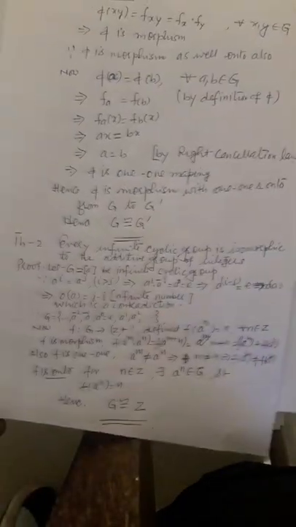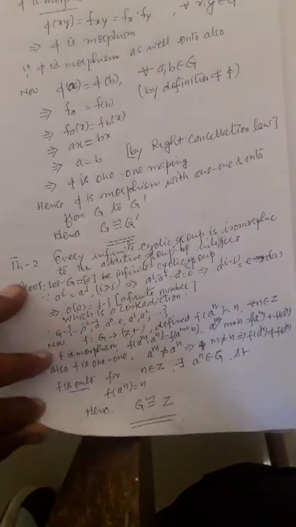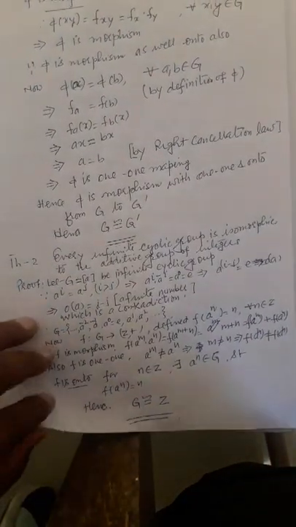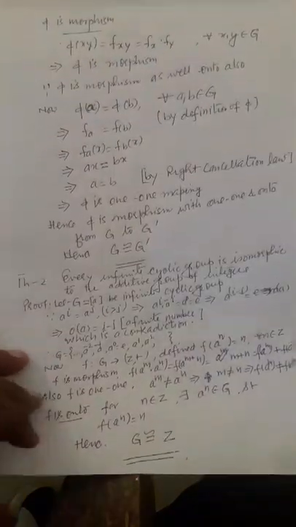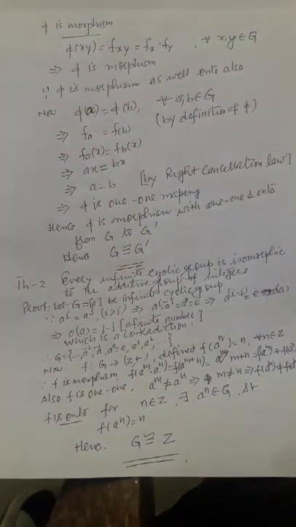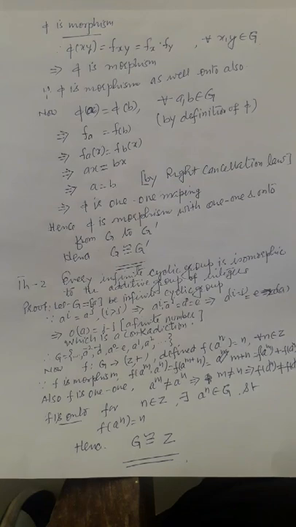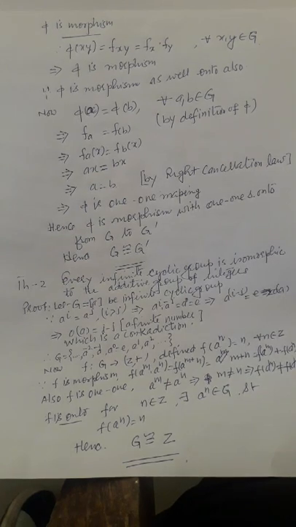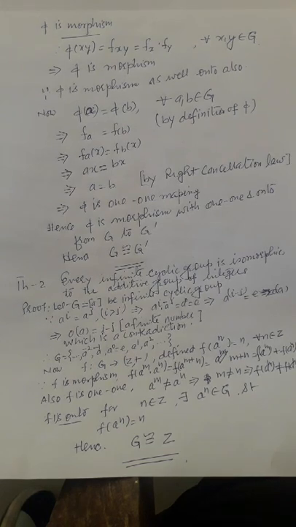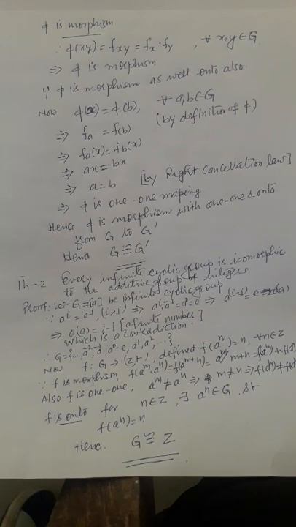Now we show that phi is a morphism. So phi of xy equals f_xy by definition, then f_x composed with f_y, that is phi of x dot phi of y. So phi is a morphism. This is onto also.